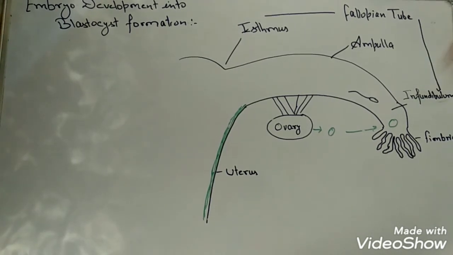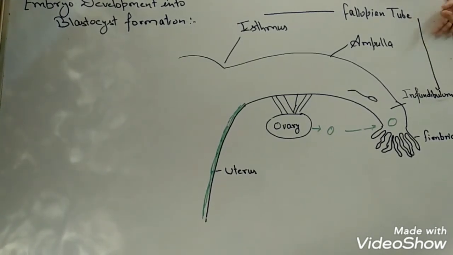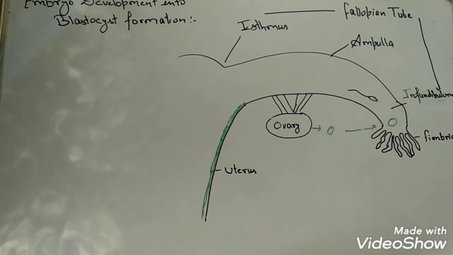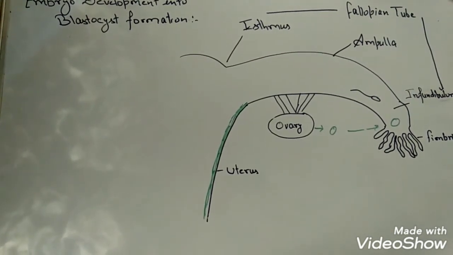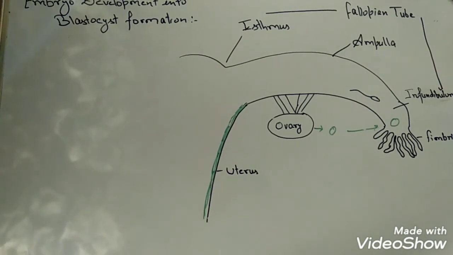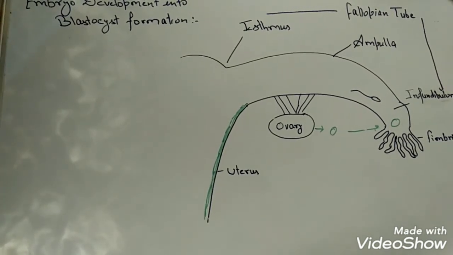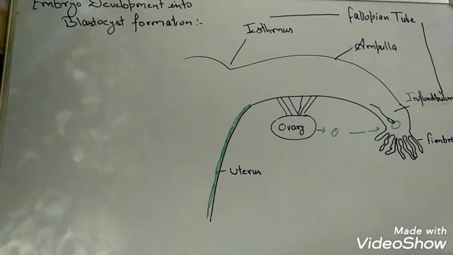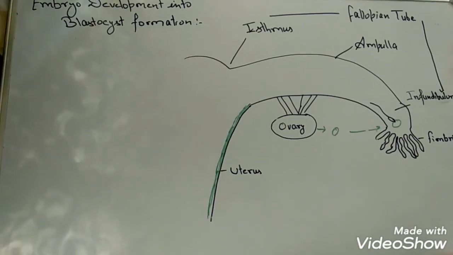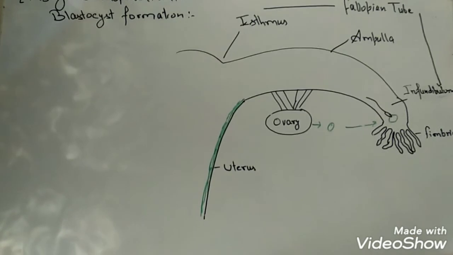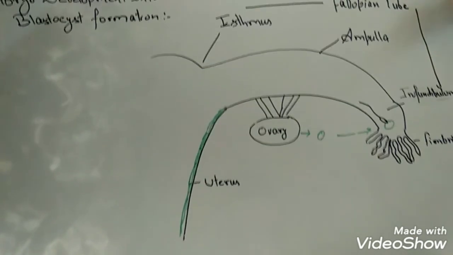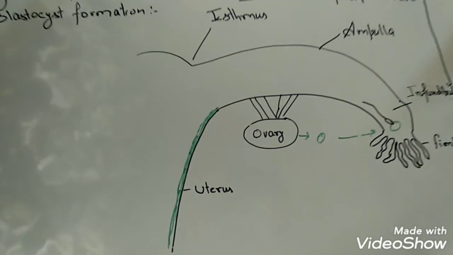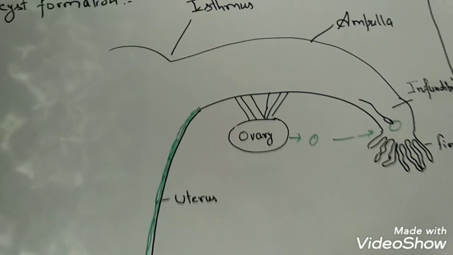This hyaluronidase enzyme breaks down the hyaluronic acid that is the cementing material between the corona radiata cells. Due to the breakdown of hyaluronic acid, the corona radiata layer gets broken down and the sperm reaches the ovum. As the sperm reaches the ovum, its membrane gets fused with the plasma membrane of the ovum and the sperm donates the proximal centriole as well as the nucleus.